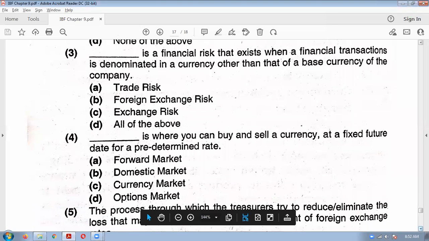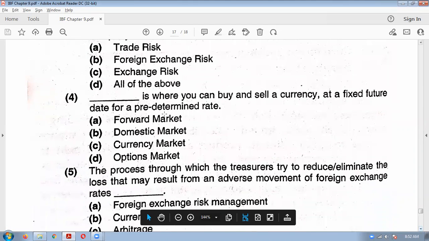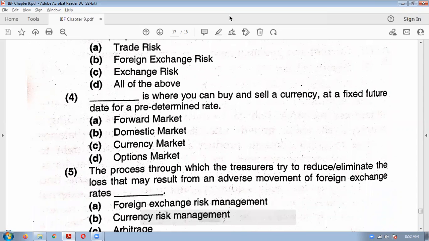Next question also we have already discussed in detail. See, dash is the where you can buy and sell a currency at a fixed future date at a predetermined rate. So at a fixed future date and a predetermined rate, in which market you can buy?